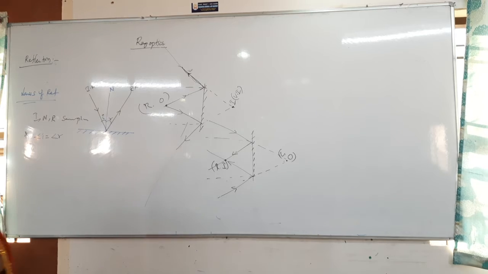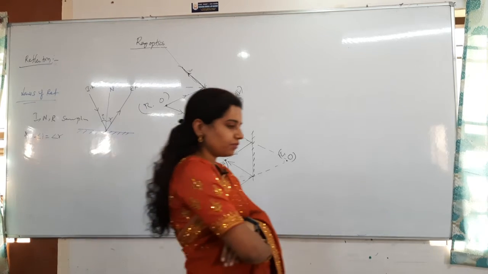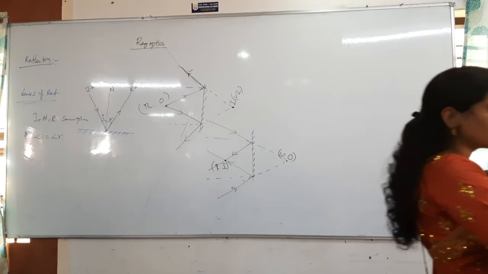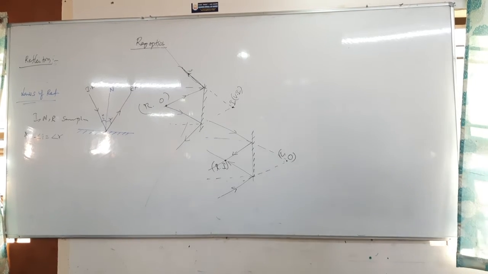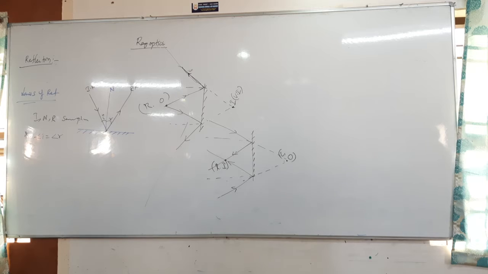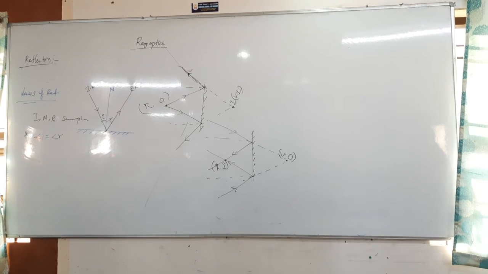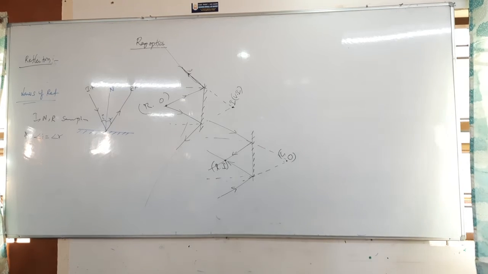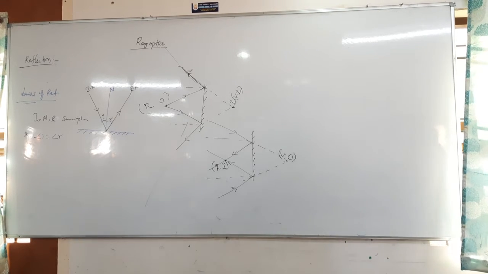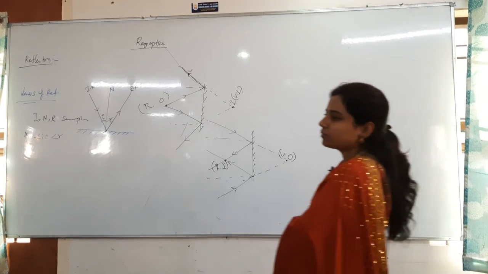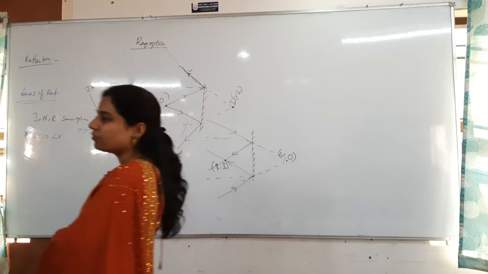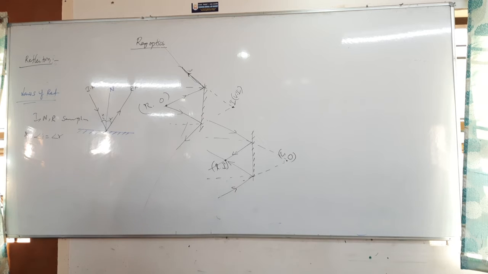That's enough, real rays. Then virtual object: the point of intersection of extended incident rays.